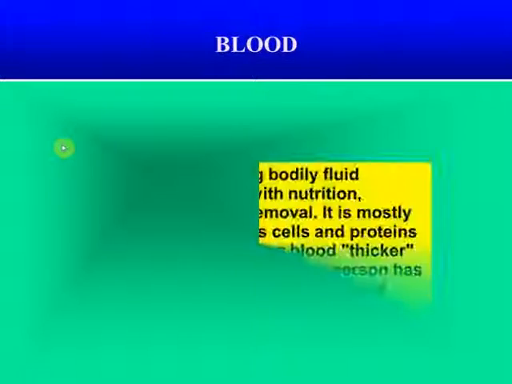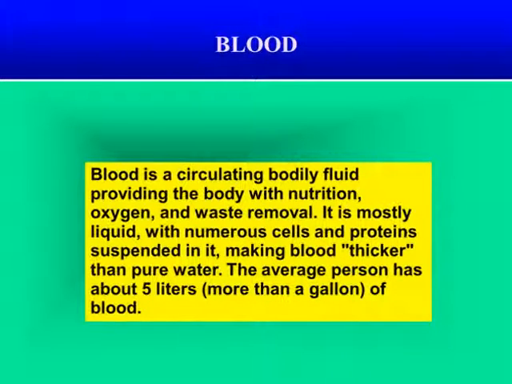First of all, what is blood? See, blood is a circulating bodily fluid providing the body with nutrition, oxygen and waste removal. It is mostly liquid with numerous cells and proteins suspended in it, making blood thicker than pure water. The average person has about 5 liters, which is more than a gallon of blood. So, blood is an opaque, mobile, fluid connective tissue. It is sticky, saltish in taste and alkaline, and provides the body nutrition and oxygen.